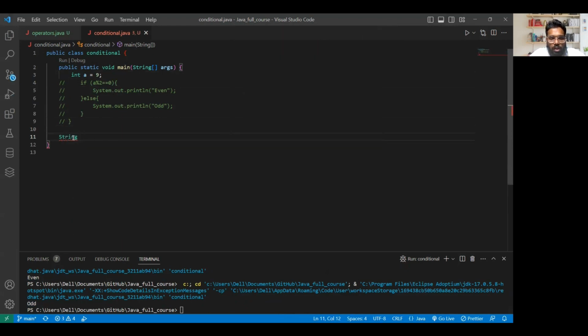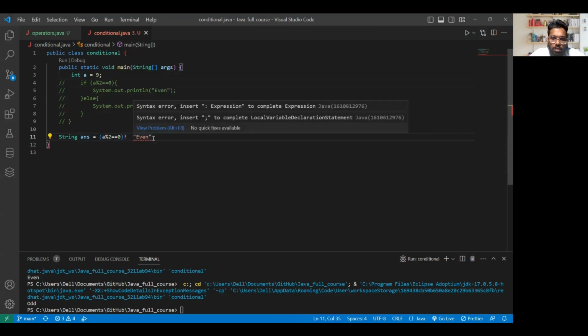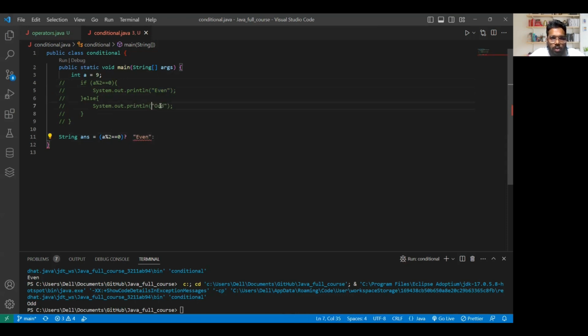Then I have to store the value, so I can say answer, then I'll say equal to. Then I have to check basically the same condition, so I'm just copying it from here, Control C. I'm giving it here, and I'm putting a question mark so that it will check if this condition is true. In case this condition is true, I'll store even in answer. If it is not true, then store odd in the answer.